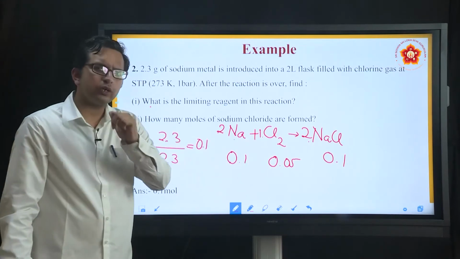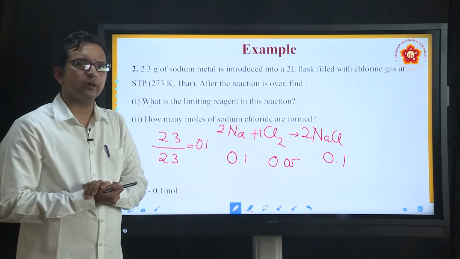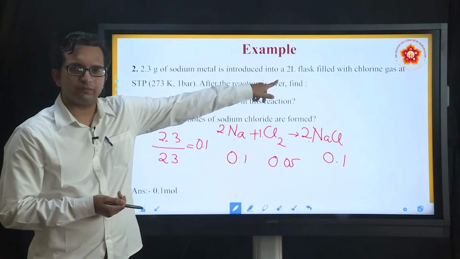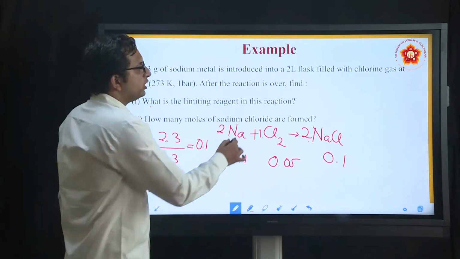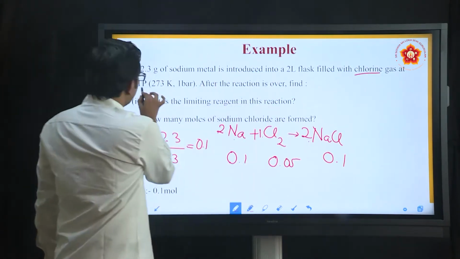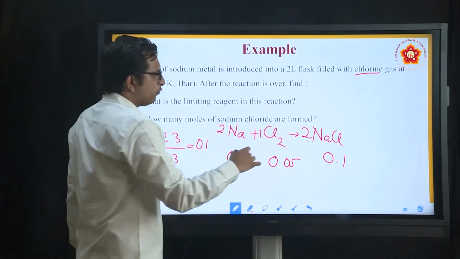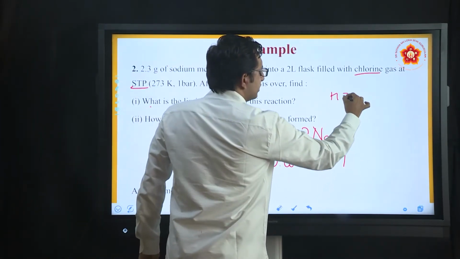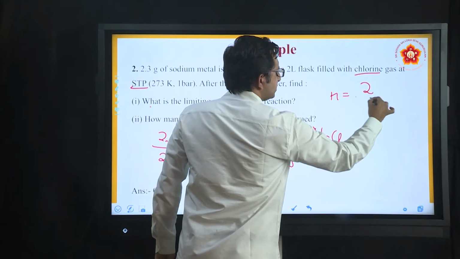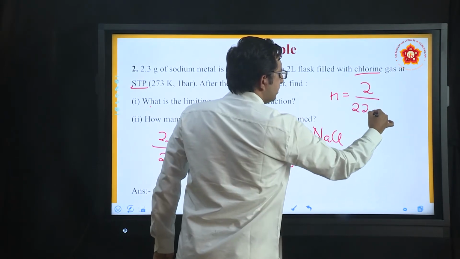But how much chlorine have you actually taken? How will you determine it? For that, they have given 2 liters there. What is that 2 liters? A 2 liter flask filled with chlorine gas at STP. So how will you find the moles here now? Given liters divided by standard liters.